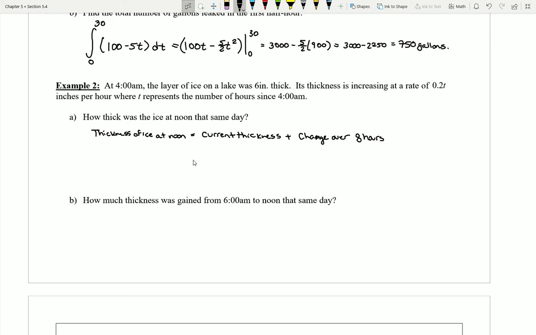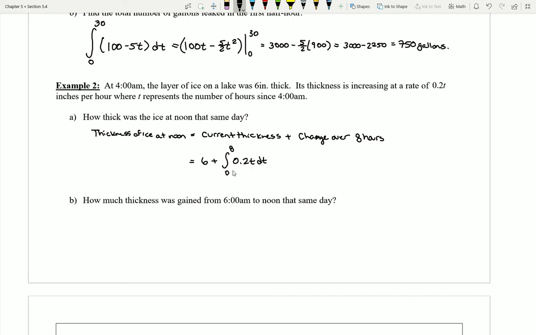So let's go ahead and take a look at what this looks like. Now my current thickness, of course, is just 6 inches. But to calculate the change, I would have to integrate the rate over the given time period from 4 a.m. to noon. Now a lot of people are going to go through this really quickly, and they would have written something like 4 to 12, but that would be definitely wrong, because I have to remember that t here represents the number of hours since 4 a.m. So 4 a.m. is 0 hours past 4, whereas noon is 8 hours past 4.